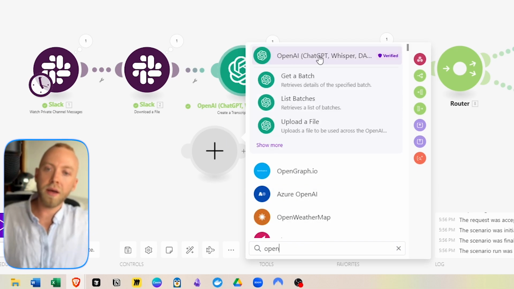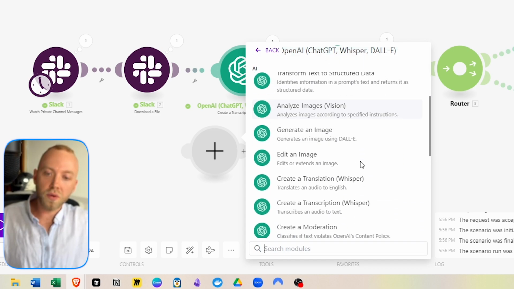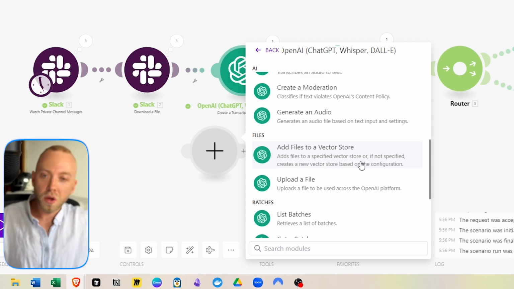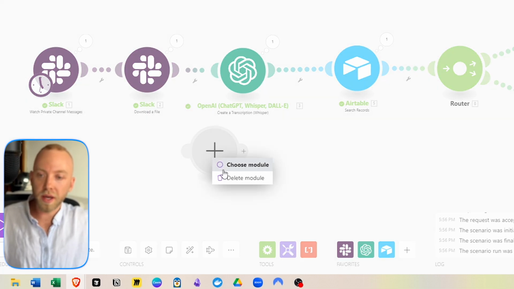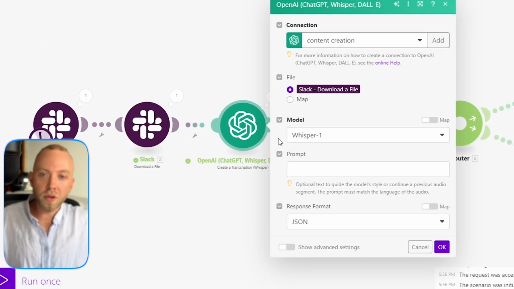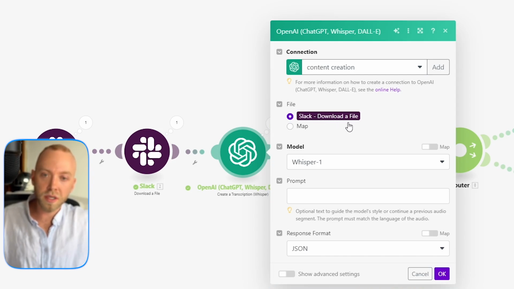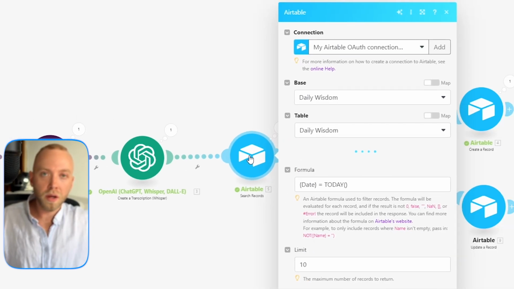So OpenAI, and then what you're going to want to click is down where it says Whisper. Right here, create a transcription. That's the one you're going to want to click. That's the one I have clicked. So then all we want to do is take the file from Slack, download a file, as you can see. Model Whisper 1, it's fine. We want to go here on the next step.